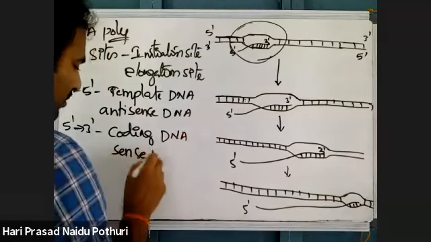RNA polymerase synthesizes its own primer. No enzyme is required to synthesize the primer. But in replication, there is need of primase enzyme to synthesize a primer. Here there is no need of primase.